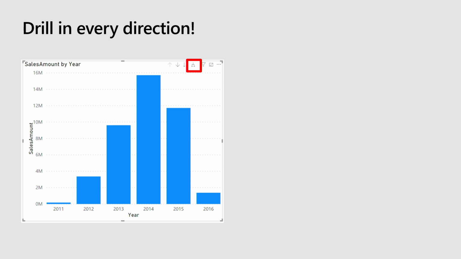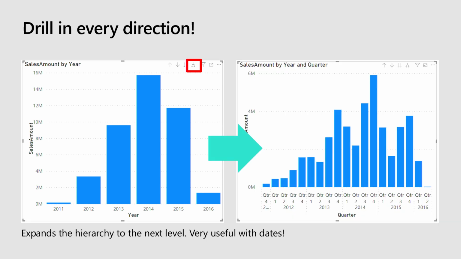So this first one, it looks like a pitchfork, and what it does is allow you to expand down the hierarchy to the next level. So if you think about a date, if you go from year to quarter, it'll expand it out so that you can see every quarter date over time. And so you can see that in the axis below.